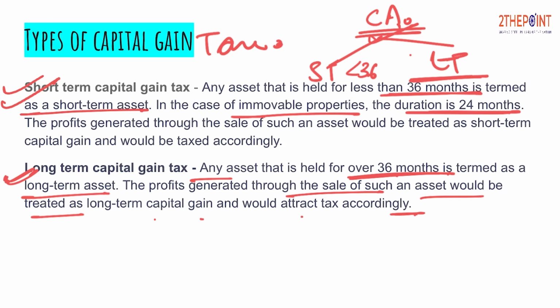So I hope it is clear to you what capital gain taxes are. To understand it more properly, you need to have a very clear picture about what capital assets are, what forms the capital assets and what is not included in capital assets. The definition is very simple: whenever you deal with capital assets, if you make income out of it, you have to pay tax on it, and that tax is called capital gain tax. So the crux is you have to be really clear with the definition of what constitutes a capital asset for you.